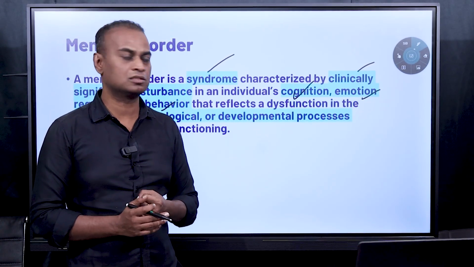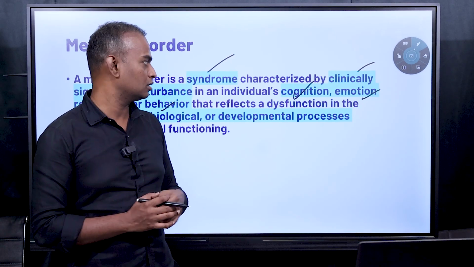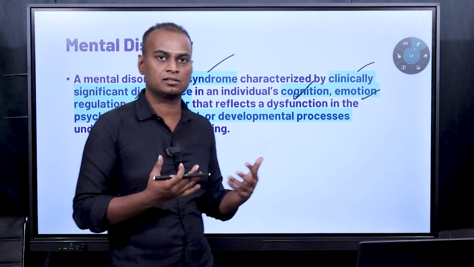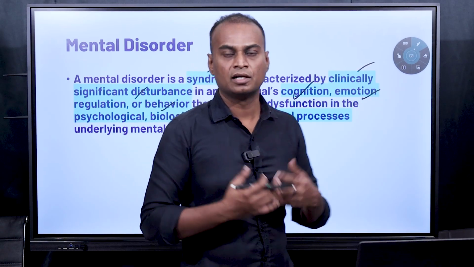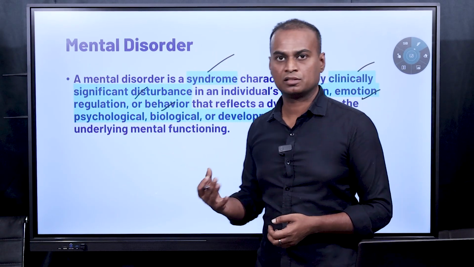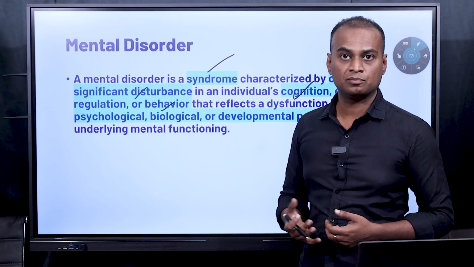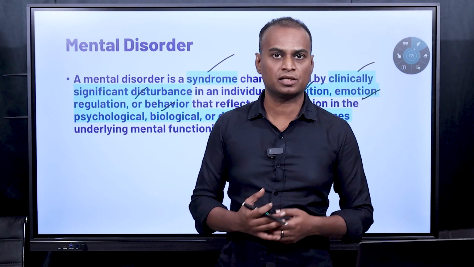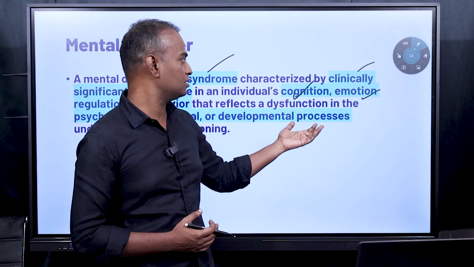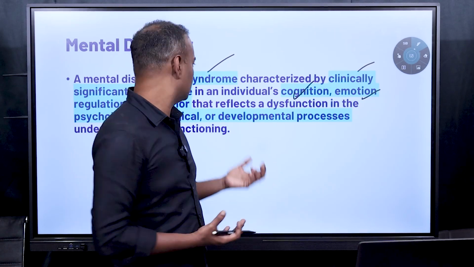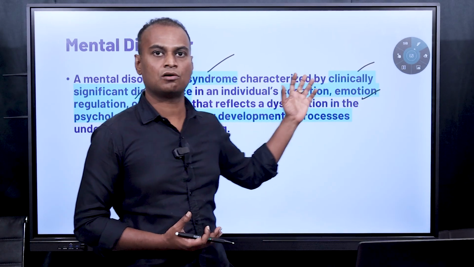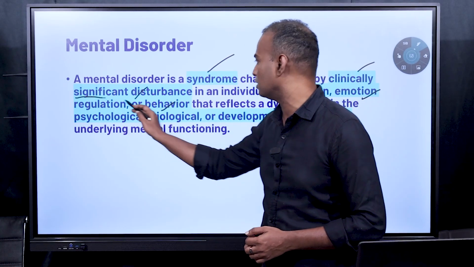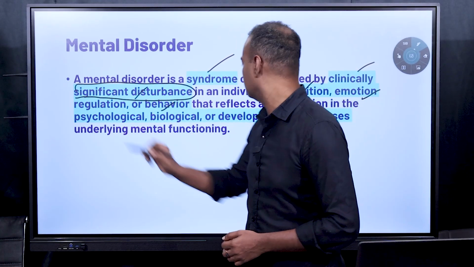Cognition includes intelligence, learning, perception. The basic seven universal emotions like anger, fear, distress or sadness, happiness, contempt, surprise, jealousy are all the emotions. Other than the emotions, any disturbance is considered as cognition. If there is significant disturbance in cognition or emotion or behavior of the patient, this is very important. Significant disturbance is a very important phrase here.